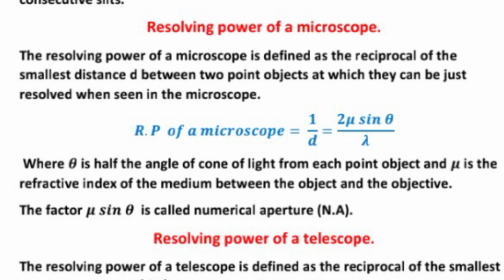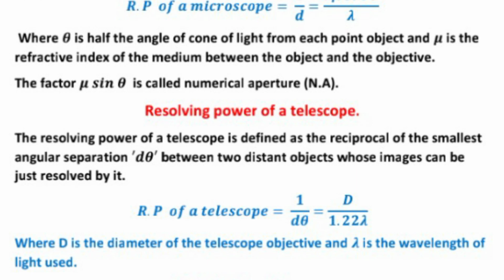The factor mu sin theta is called the numerical aperture. Now, resolving power of a telescope. Firstly, I was telling about resolving power of a microscope. Now I am telling about the resolving power of a telescope.